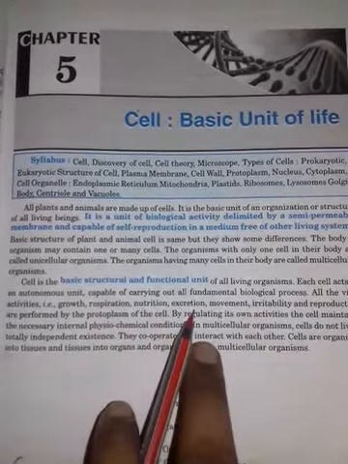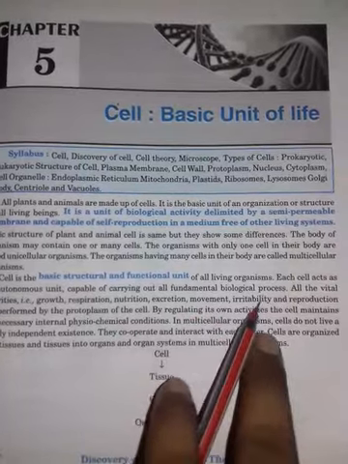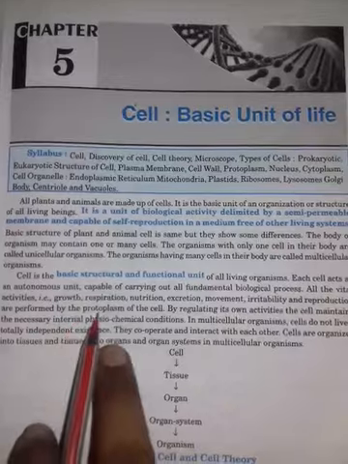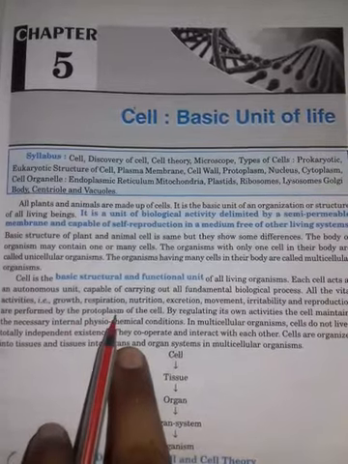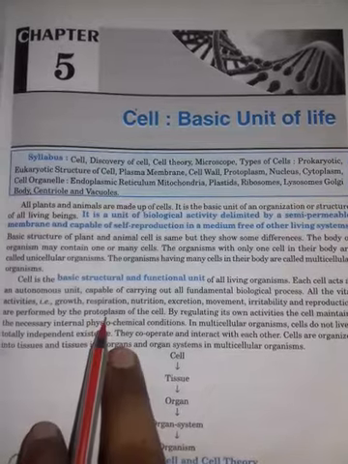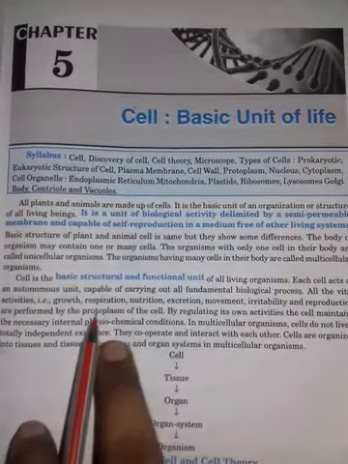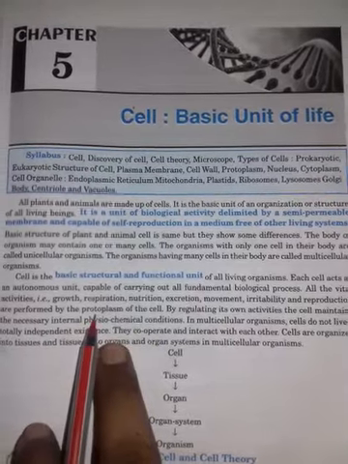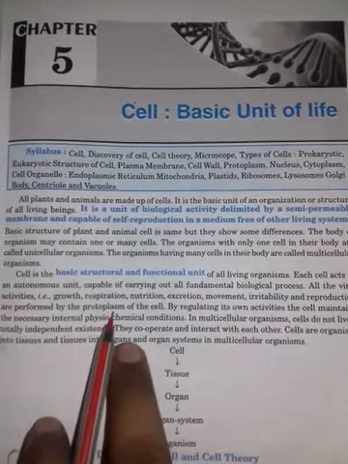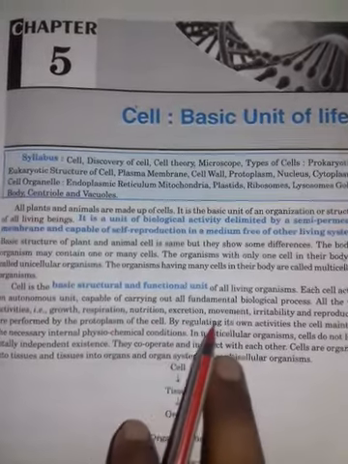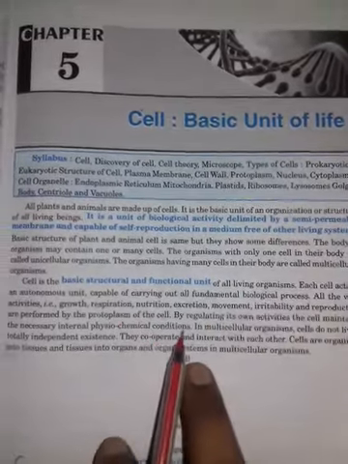Respiration, nutrition, excretion, movement, irritability and other biological activities are performed by the protoplasm of the cell. Protoplasm consists of the cytoplasm of the cell and the nucleoplasm of the nucleus, and both together are called protoplasm, a term given by the scientist Purkinje. In the next page we will discuss this.